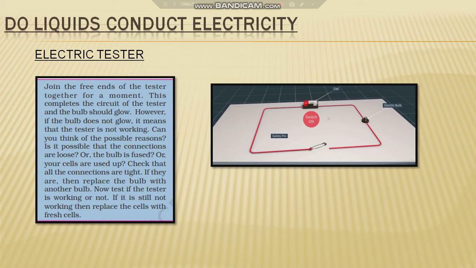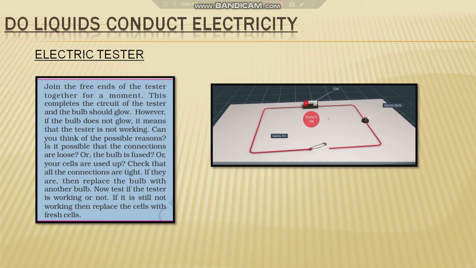We have to make sure that both ends of the cell, the positive and the negative end, are fixed to the two connecting wires, and the free ends of the connecting wires are connected with the key, and in between the wire we fix a bulb. When we switch on the key the bulb starts glowing, and this shows that the current is flowing through the circuit.